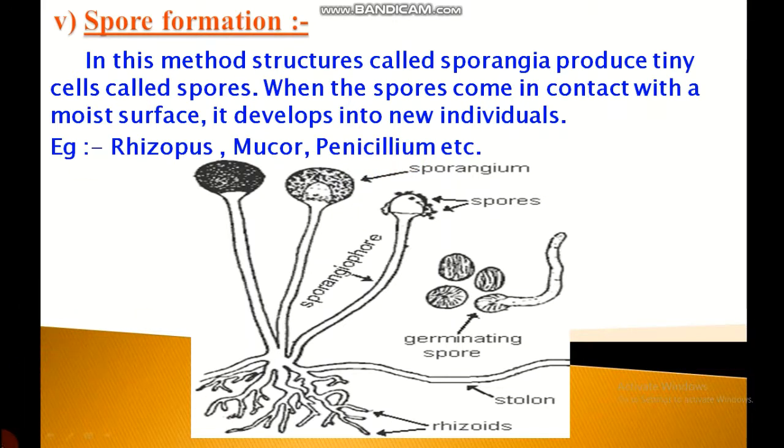Let's take an example. The tiny spores of Rhizopus, or bread mold, are almost always present in the air. If we keep a moist slice of bread aside for a few days, then the spores of the bread mold plant present in the air settle on the moist bread and germinate to form new fungus plants.